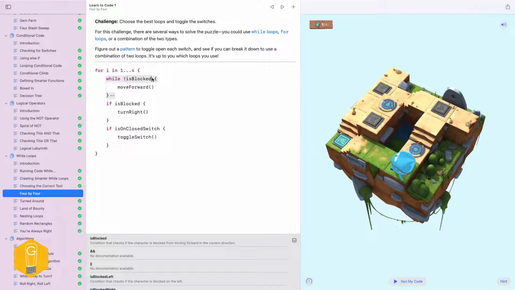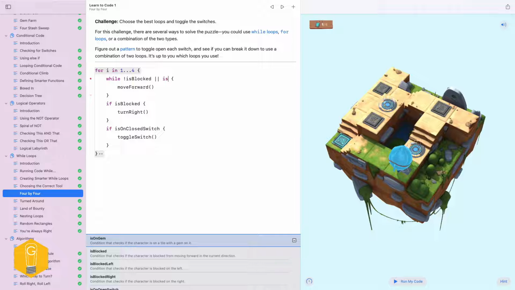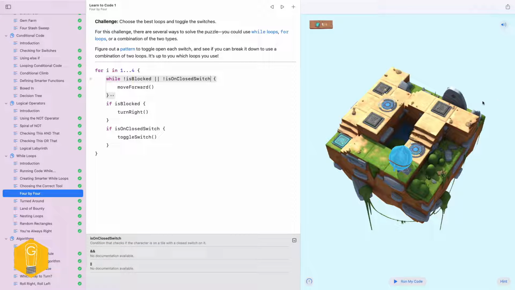We could say, while not blocked, or the rest of these are, this one might get a little challenging. Well, we can say, or not is on, actually it's closed that we care about, because that marks a corner that we need to do. But this one is already open.